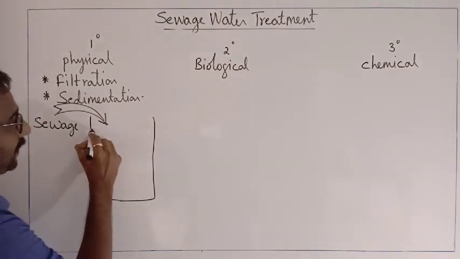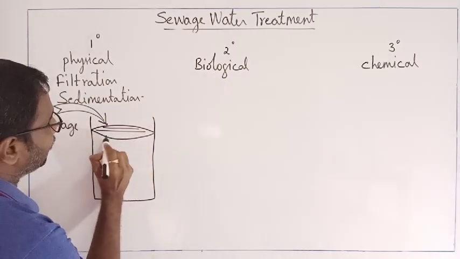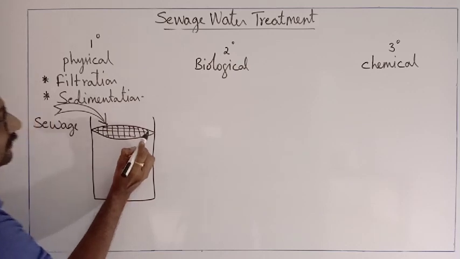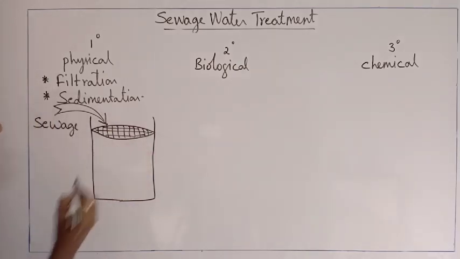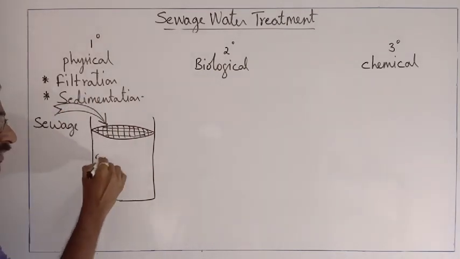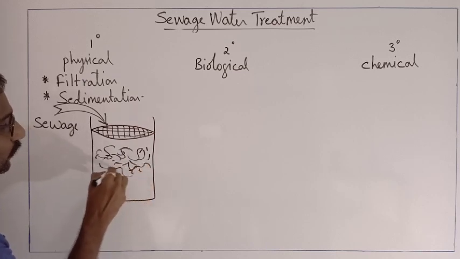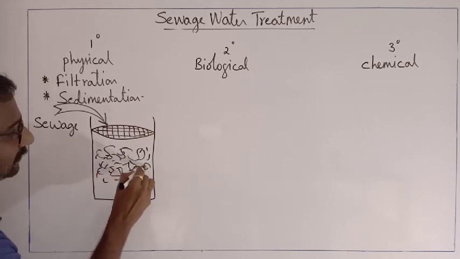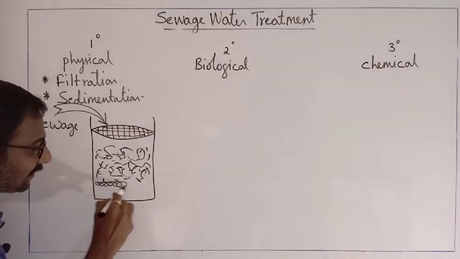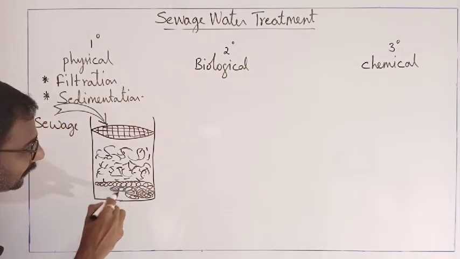First, the primary tank will have large filters. So imagine that these are the filters. When the sewage is dumped into the primary treatment tank, the solid materials will get settled at the bottom.